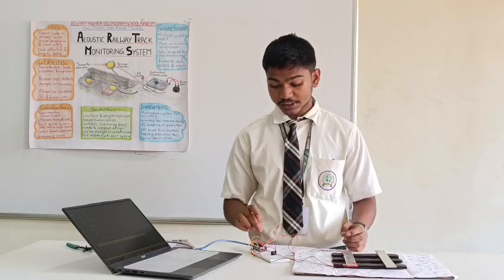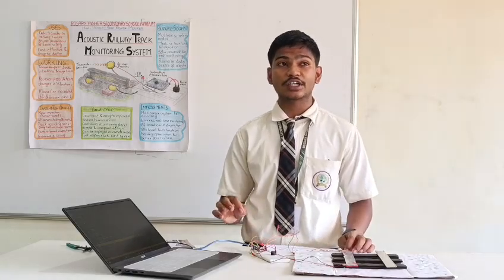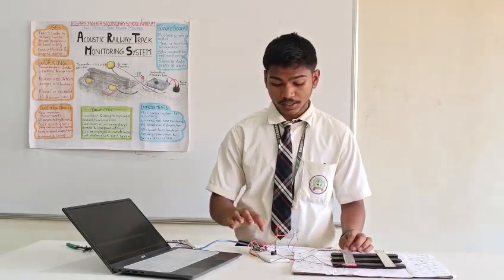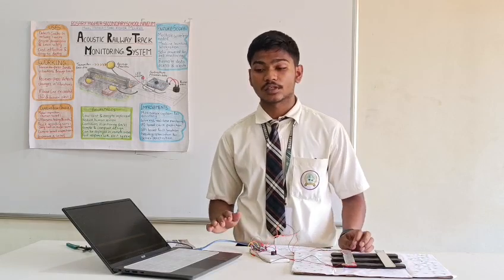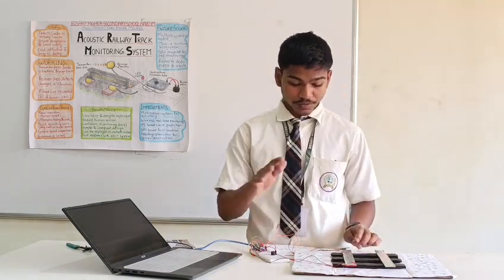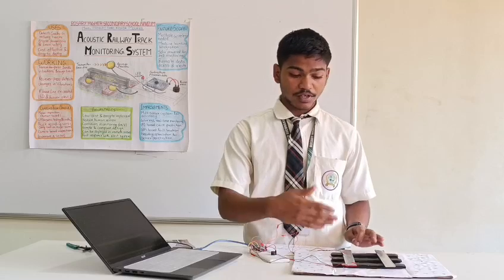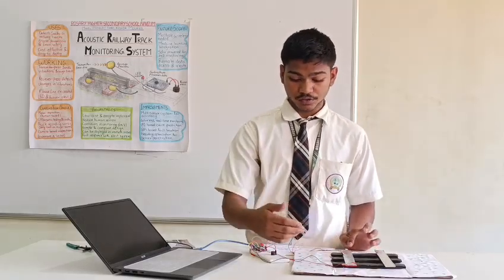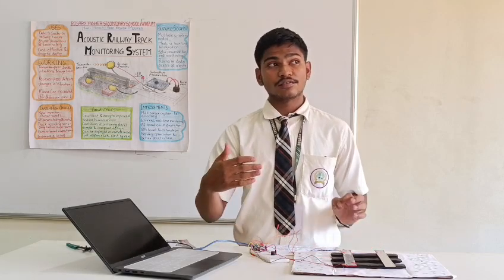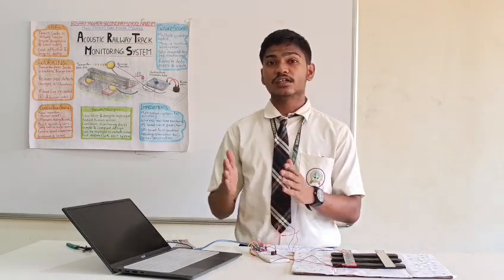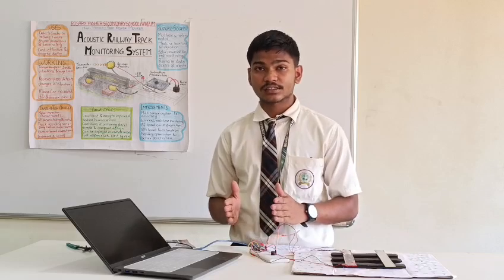These signals are processed in the processor, that is the Arduino Nano I have used here, and it alerts the buzzer. So what we do is we transmit vibrations through the railway tracks, and the receiver receives those vibrations. And we take a baseline, that is when a track is normal and there are no cracks.